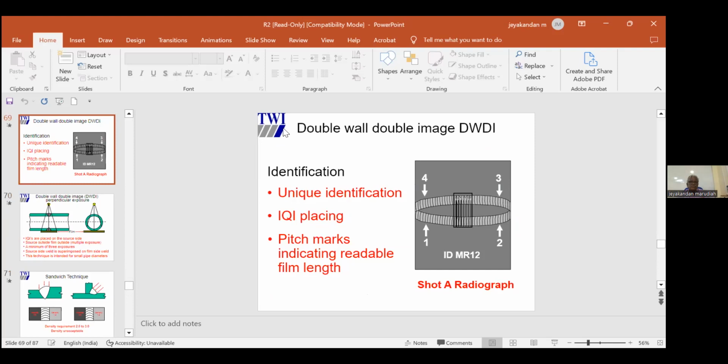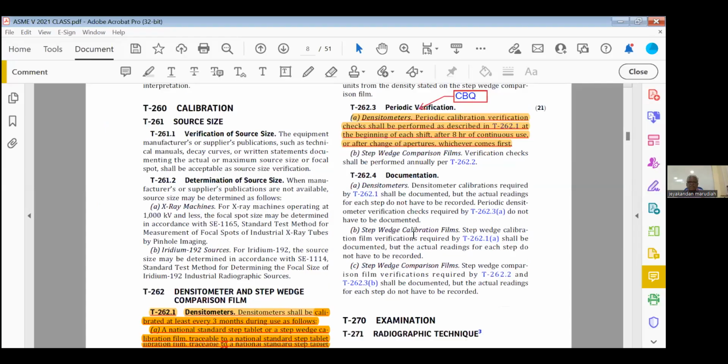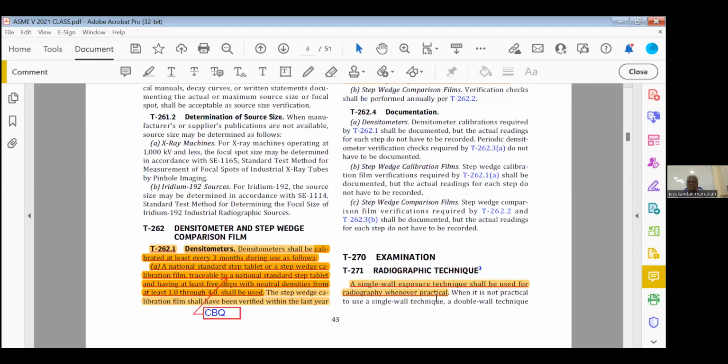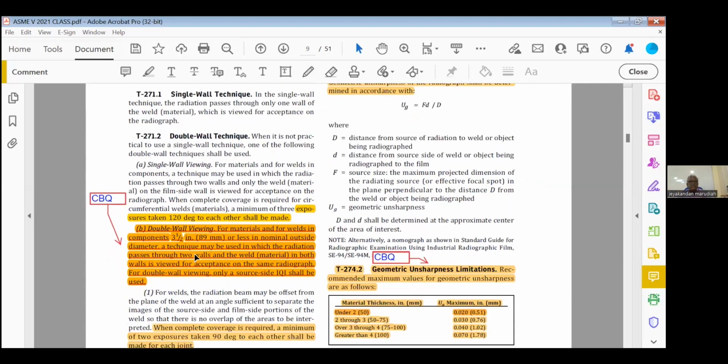So please go to the code book, highlight this first line. A single wall exposure technique shall be used for radiography whenever practical. That is the preferred technique. Then this is important, closed book question. Double wall viewing for materials and for welds in components 3.5 inch or less nominal outside diameter, a technique may be used in which the radiation passes through both walls. This is the 89 mm or less. That is important. Double viewing means double image. DWDI. This paragraph is important.